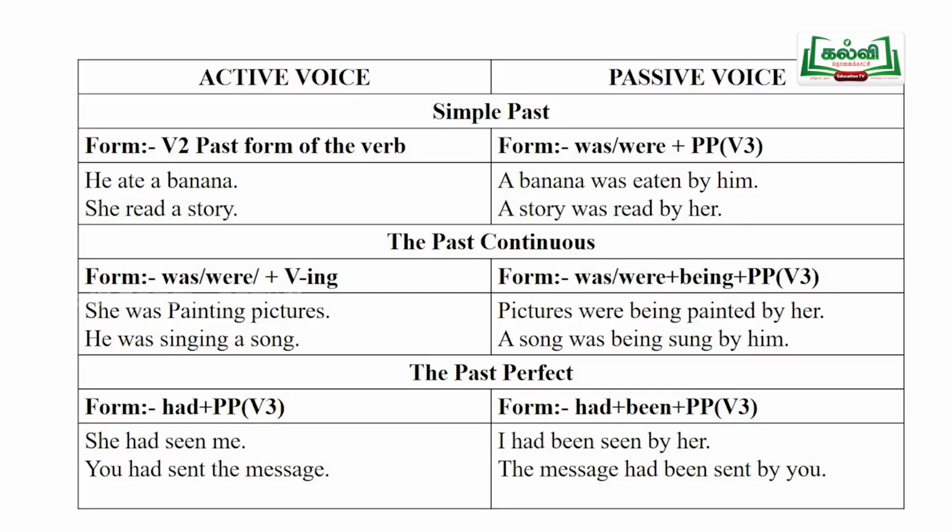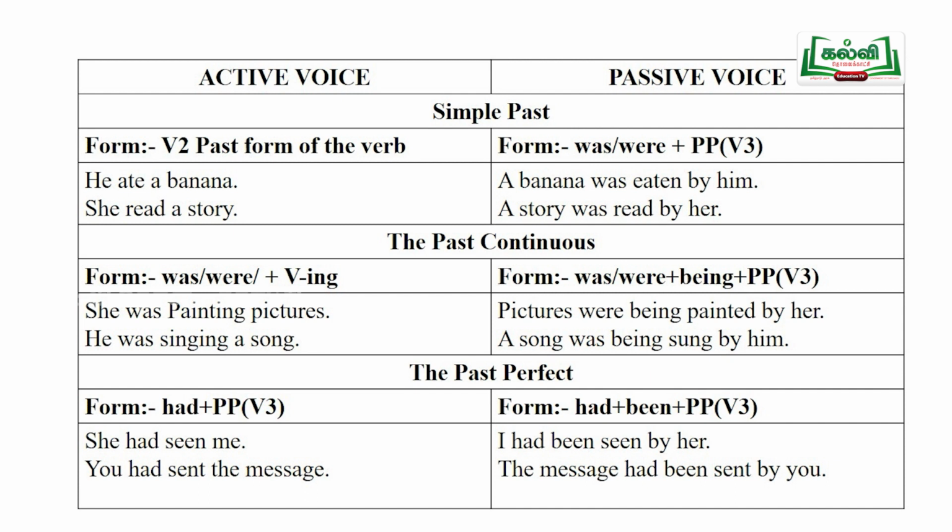And the pattern in the passive voice for this tense is was or were plus being plus past participle of the verb. For example, he was painting a picture. He was painting a picture. Here, a picture is the object, was painting is the verb, he is the subject.